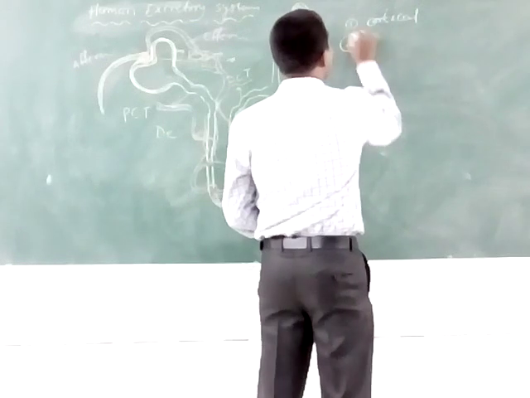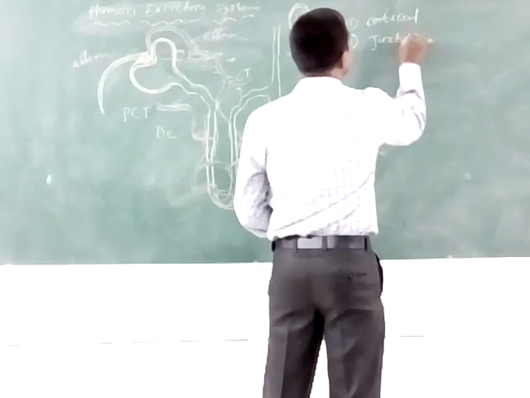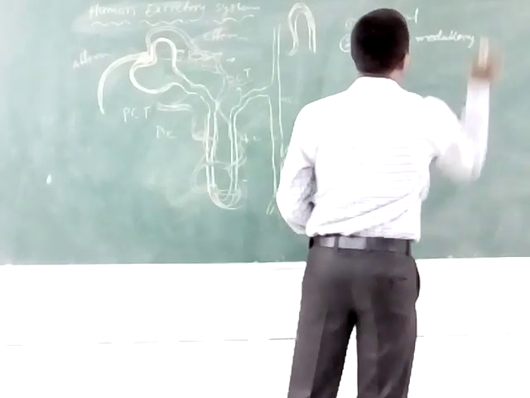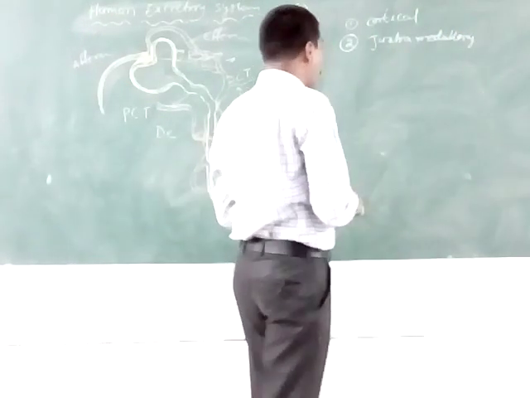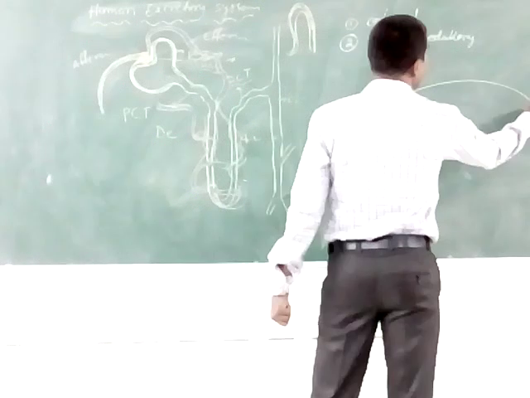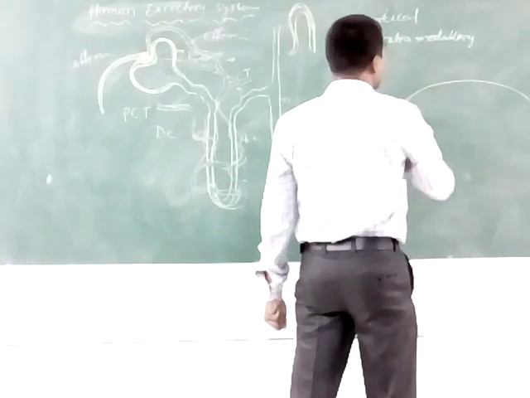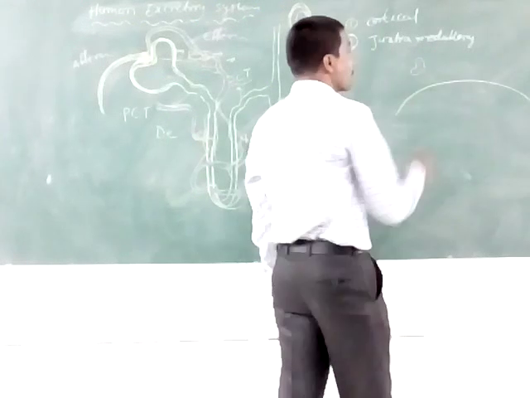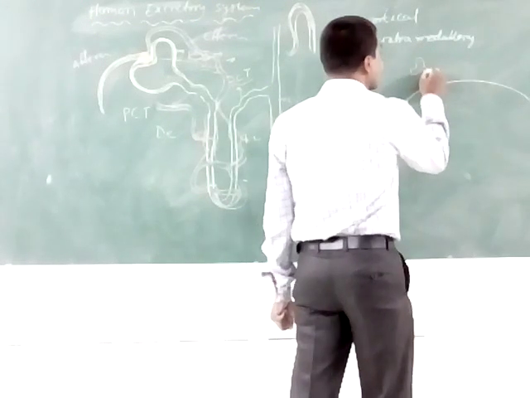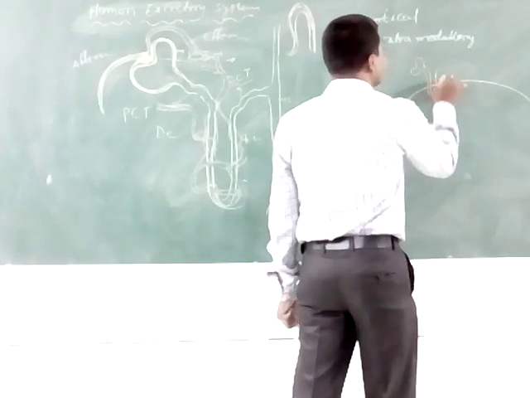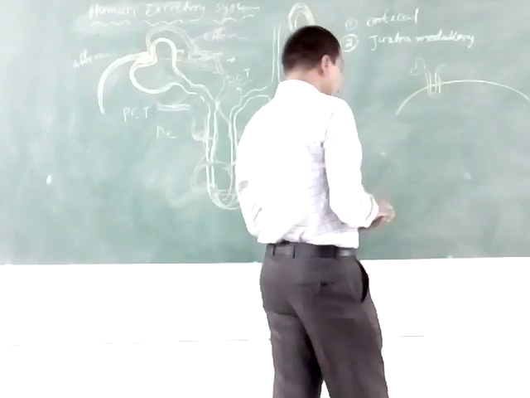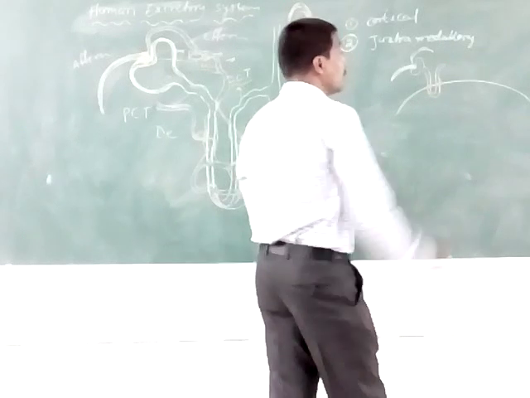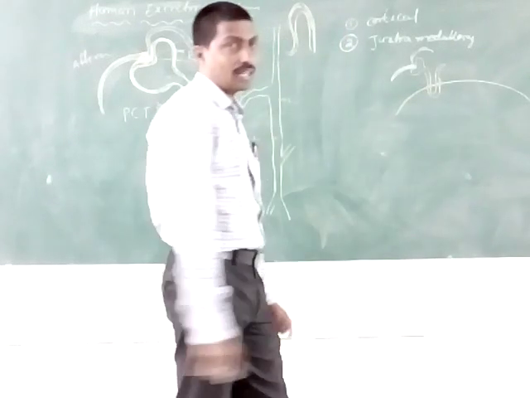The second one is the juxtamedullary nephrons. In cortical nephrons, for example, this is the medullary region and this is the cortex region. The Bowman's capsule and only a very small part of the Henle's loop lie in the medullary region. This type of nephron is known as a cortical nephron.